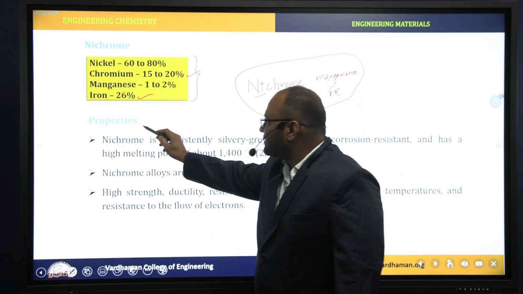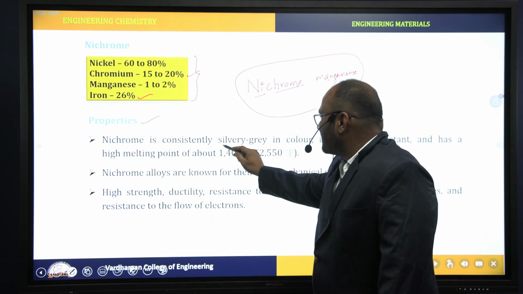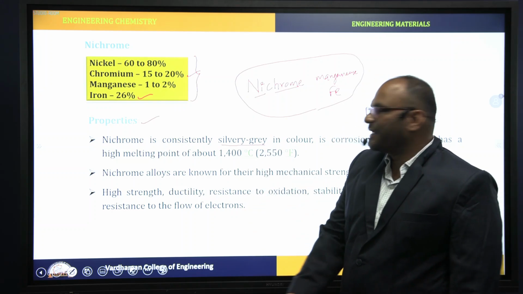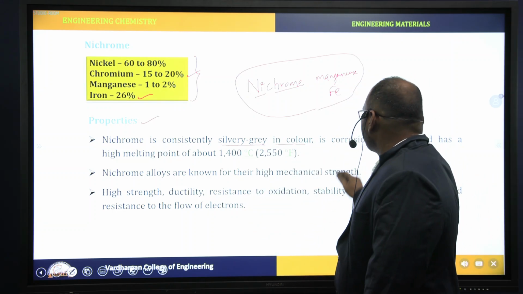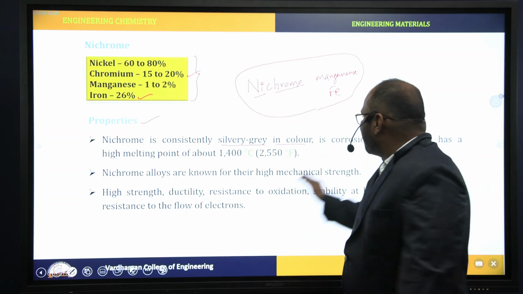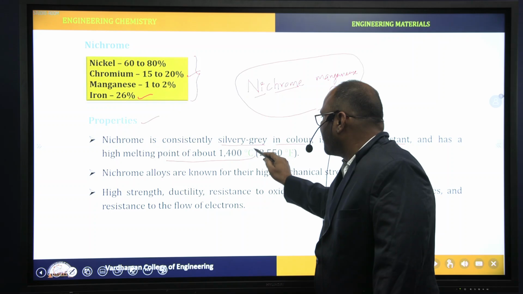Next, properties of nichrome. Nichrome is consistently silvery gray in color. It shows corrosion resistance and has a high melting point, about 1400 degrees centigrade.